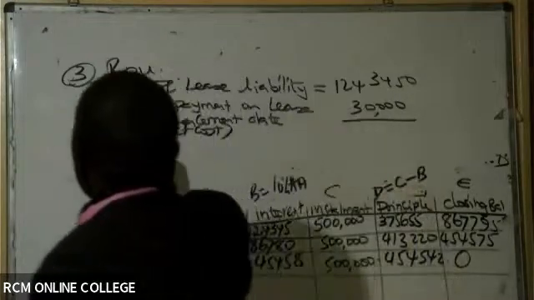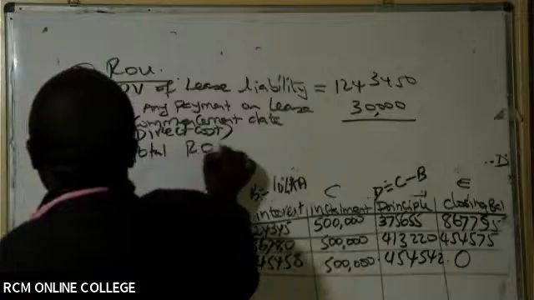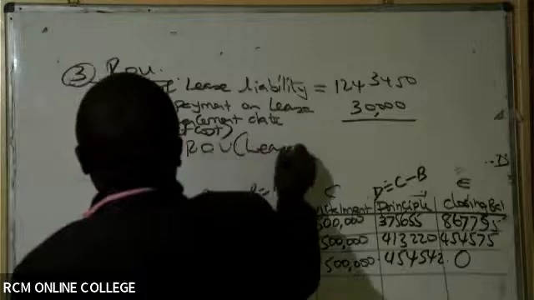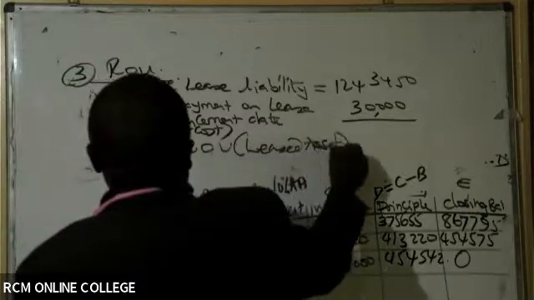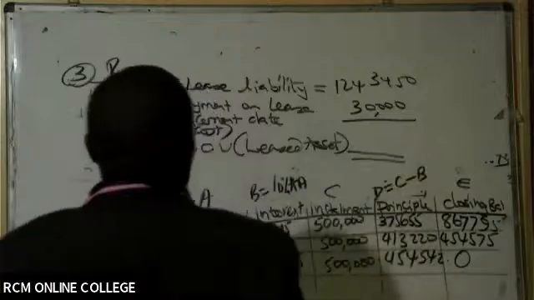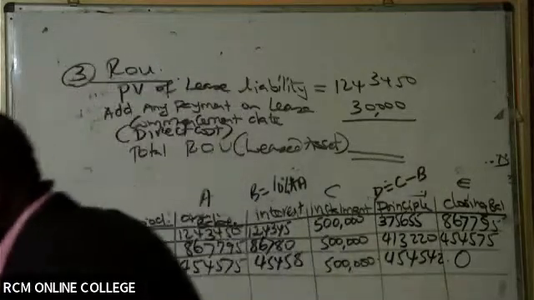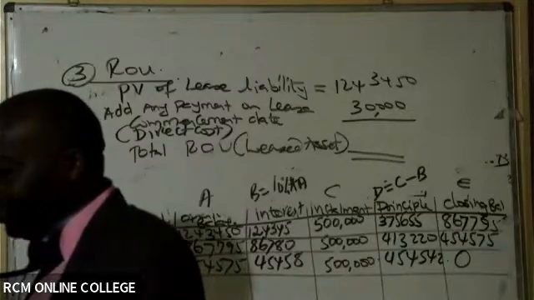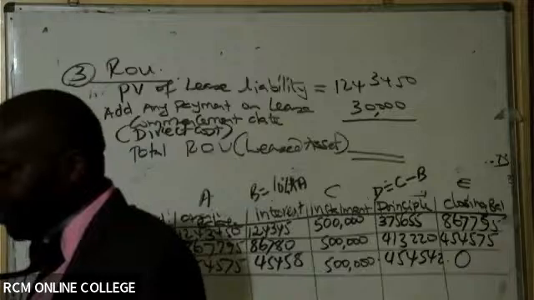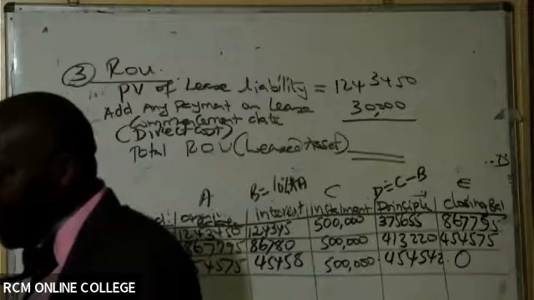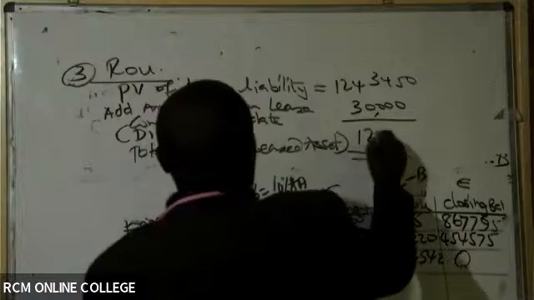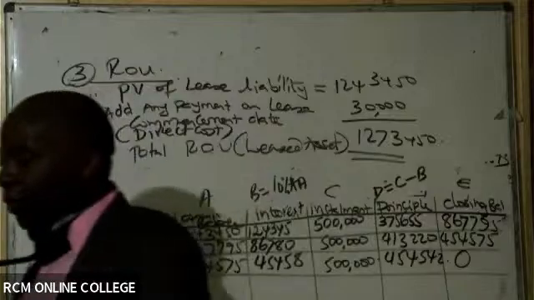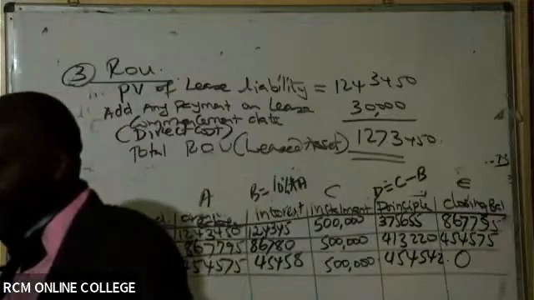So then come and give us the total. So this total becomes our right of use, which basically will be the leased asset. So is there somebody who is able to give us this figure very fast here? It will be 127, 450. Thank you very much. Yeah, 127,3450. Thank you so much.